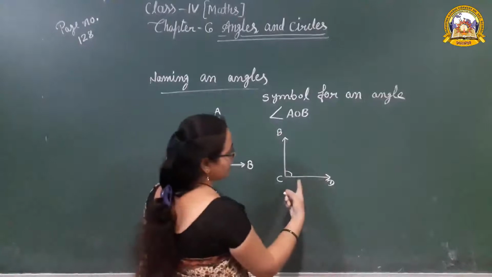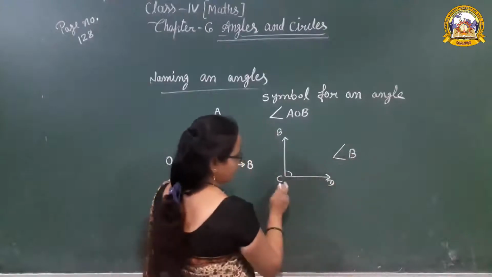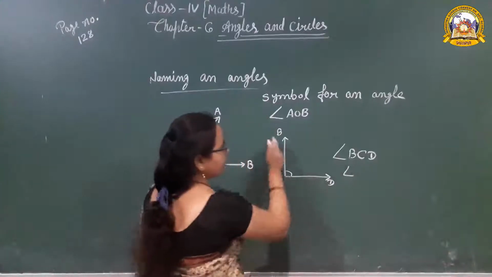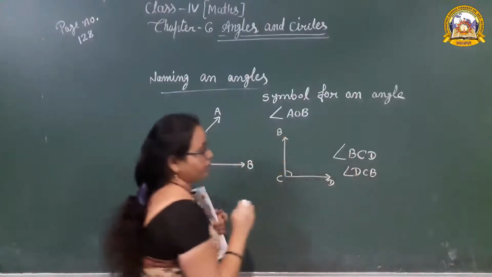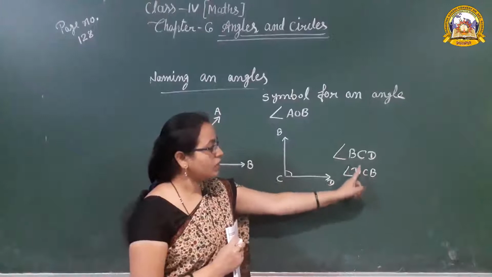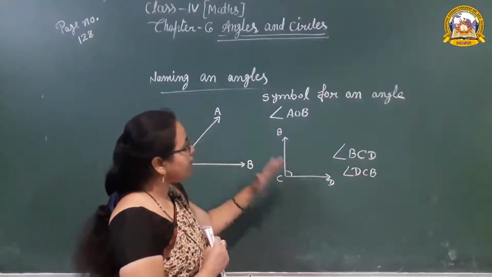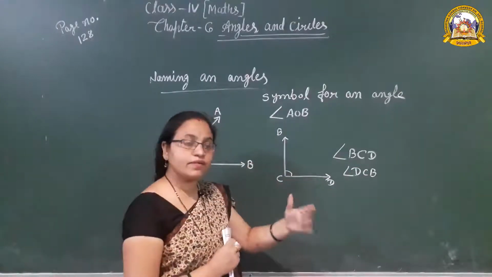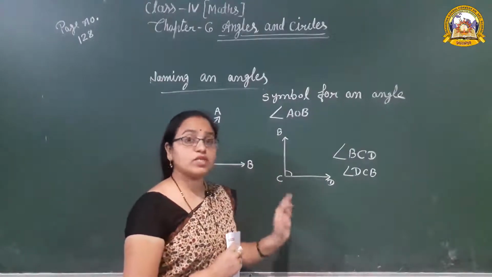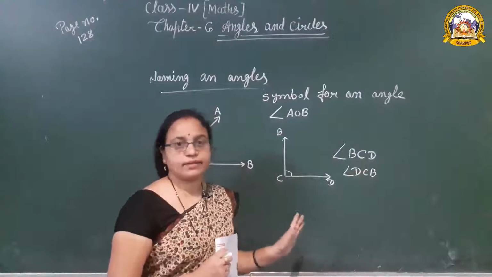So how can we name this angle? First we make the symbol of angle. Now BCD, or in another way, angle DCB. So what is important in that? Vertex should be in the middle. In both cases, look here carefully, the vertex is in the middle, which means we can name the angle BCD or DCB. But the vertex should be in the middle. It's the most important point. Keep in your mind: the vertex always should be in the middle while naming an angle.